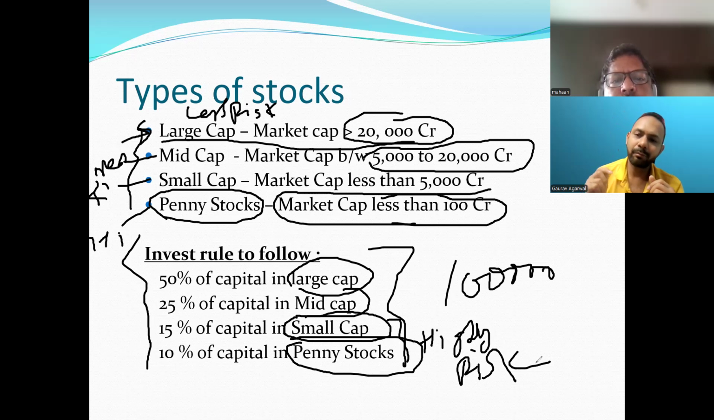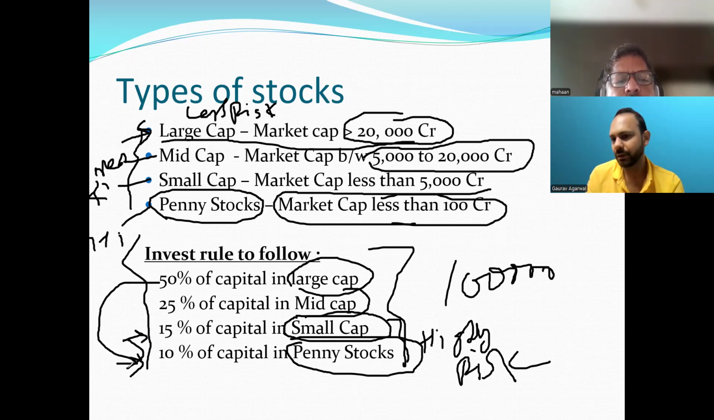But if you have more risk appetite, then you can change your percentages. Let's say there is a young person around 25 or 30 years of age. He may have more risk appetite, so he can increase the capital for more return. See, the more the risk, the more the return in the stock market. If he is looking for more return, he can increase the percentage in small cap and penny stocks and reduce it from large and mid cap. He can adjust based on the risk appetite.